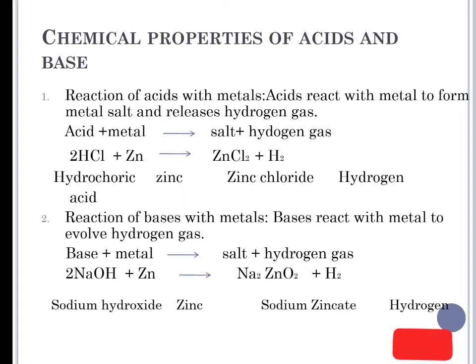The next property is the reaction of bases with metals. You see, the base also reacts with metal and evolves hydrogen gas. But not all metals react with bases. So now let us take one example. The zinc granules react with sodium hydroxide solution to form what? To form sodium zincate. This sodium zincate is the salt, and it releases hydrogen gas.